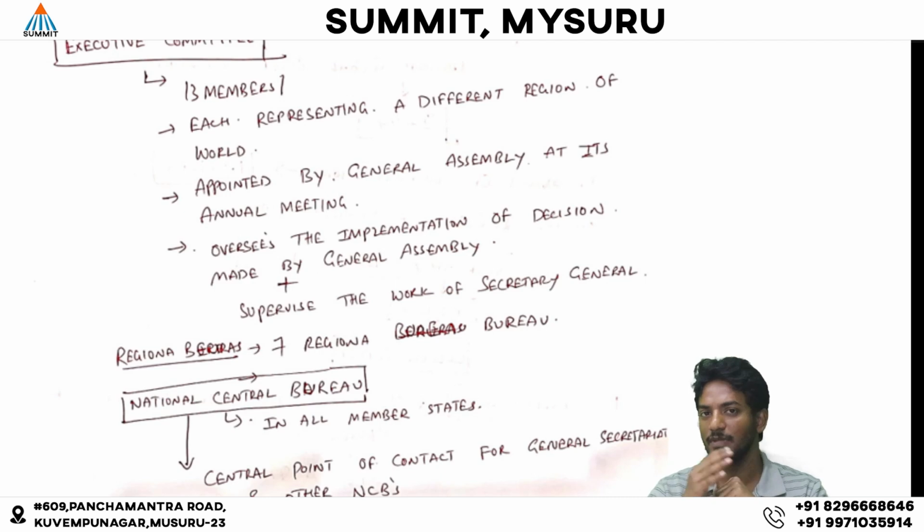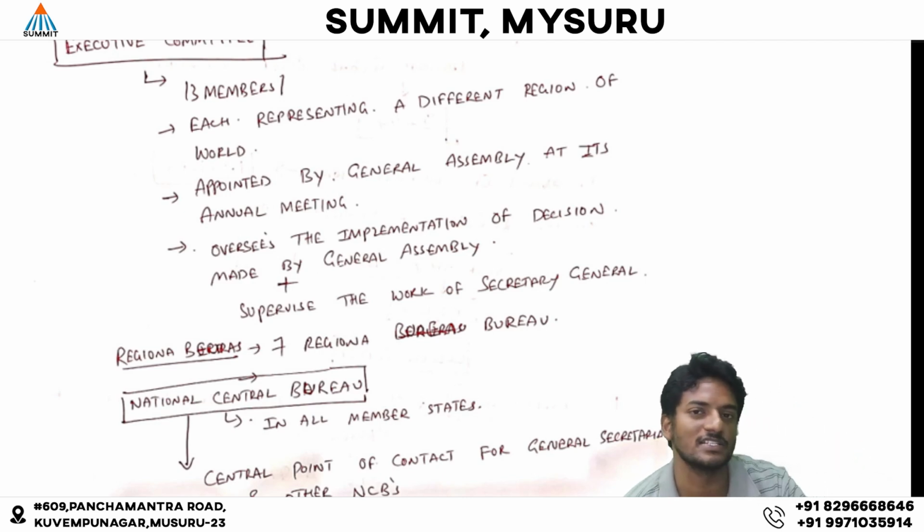Next are the regional bureaus. There are around 7 regional bureaus. Next to the regional bureaus is the National Central Bureau. The National Central Bureau is a focal point of contact between the member states and Interpol. On behalf of India, the CBI represents Interpol, so the CBI is designated as the National Central Bureau. Each member state will designate an organization as its NCB, and through that NCB, the focal point of contact, the contact will take place between Interpol and the member states. So this is about the organizational structure of Interpol.